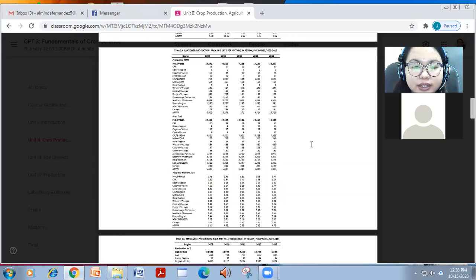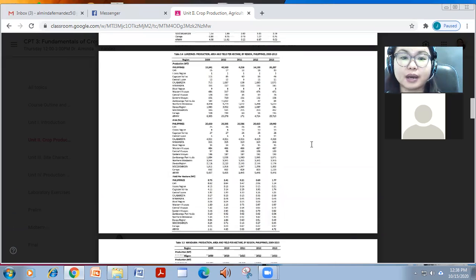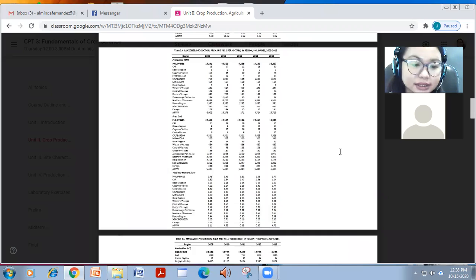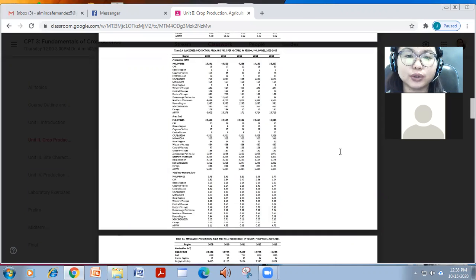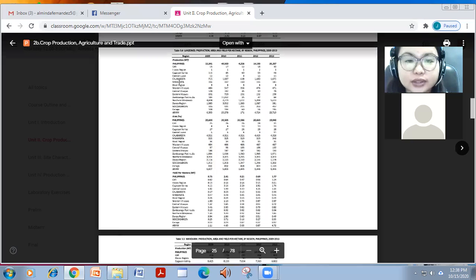So for lanzones, isa-isahin mo talaga bawat crop, no? This is just for you to know the different production status ng ating country for different crops. Like for lanzones, no? All in all, nag-increase siya from 15,000 metric tons to 35,000 in 2013.